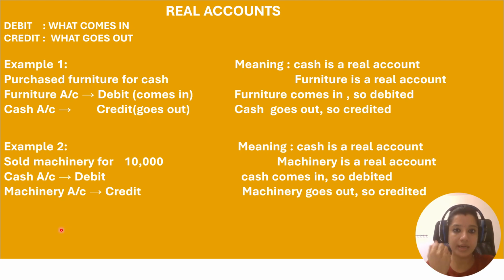So debit what comes in, credit what goes out. What comes in here? Cash of rupees 10,000. So I have debited the cash account. And what goes out from my business? Machinery. So I have credited it. Let's understand what is a nominal account.